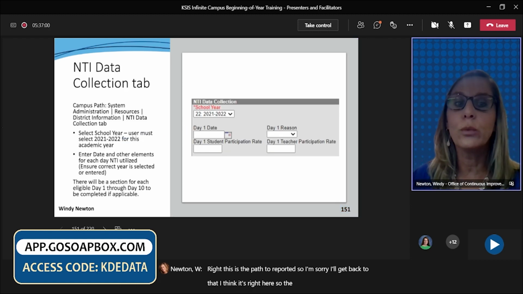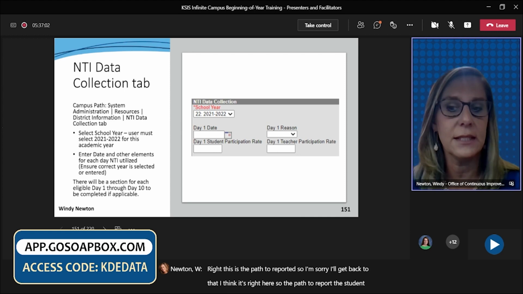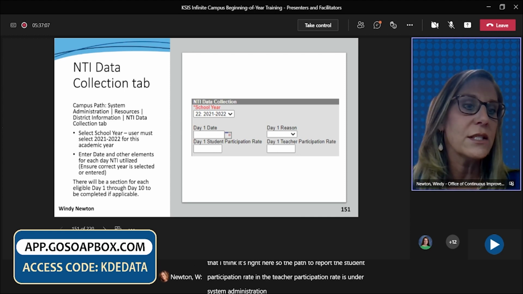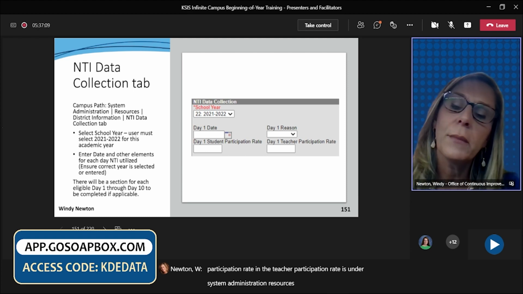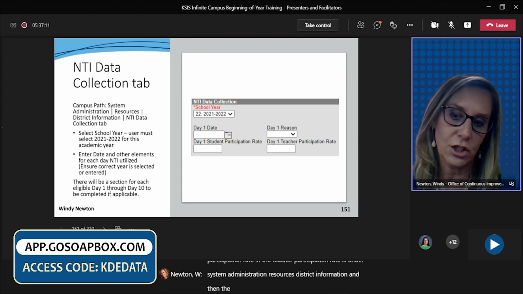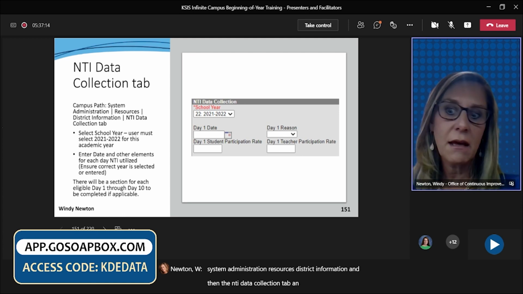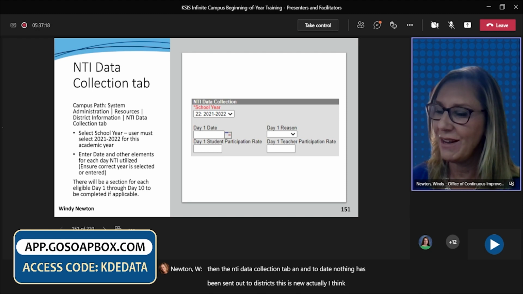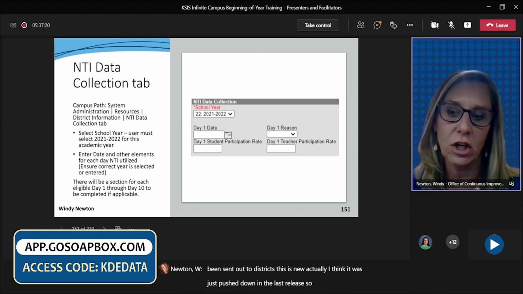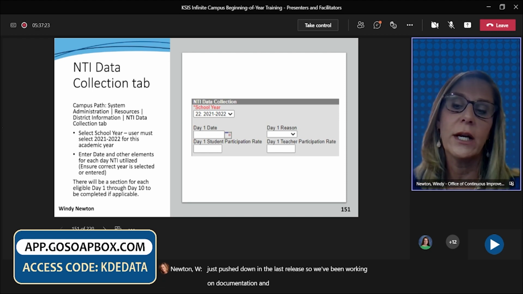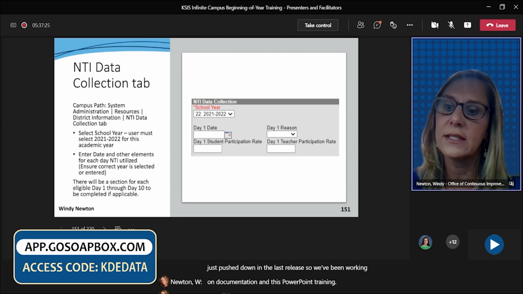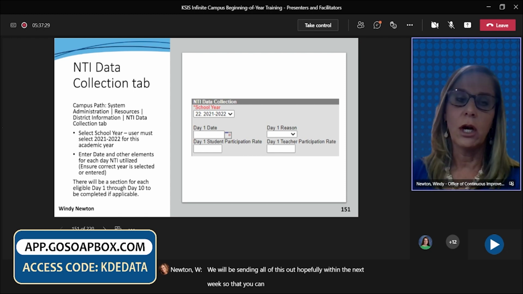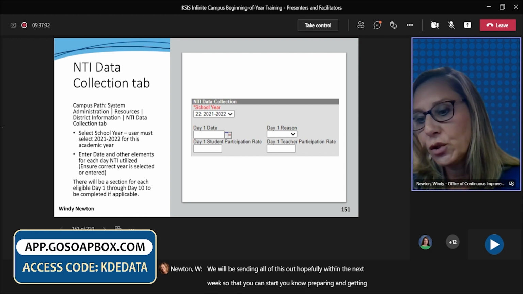So the path to report the student participation rate and the teacher participation rate is under System Administration, Resources, District Information, and then the NTI Data Collection tab. And to date, nothing has been sent out to districts. This is new. I think it was just pushed down in the last release. So we've been working on documentation and this PowerPoint training. We will be sending all of this out hopefully within the next week, so that you can start preparing and getting the appropriate staff user access.